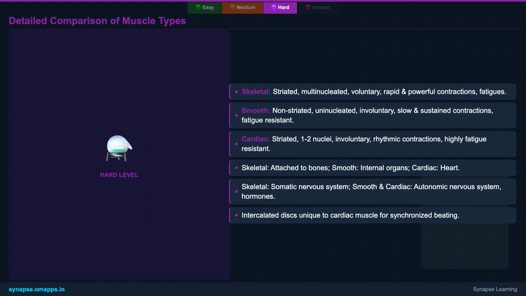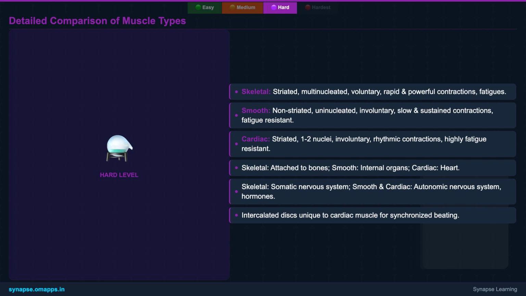Skeletal muscle cells possess highly organized contractile units called sarcomeres, which are responsible for their striated appearance and enable powerful, rapid contractions. Being multinucleated, these cells are equipped for high metabolic activity needed for large movements. Their voluntary control, mediated by the somatic nervous system, allows for precise, conscious actions.